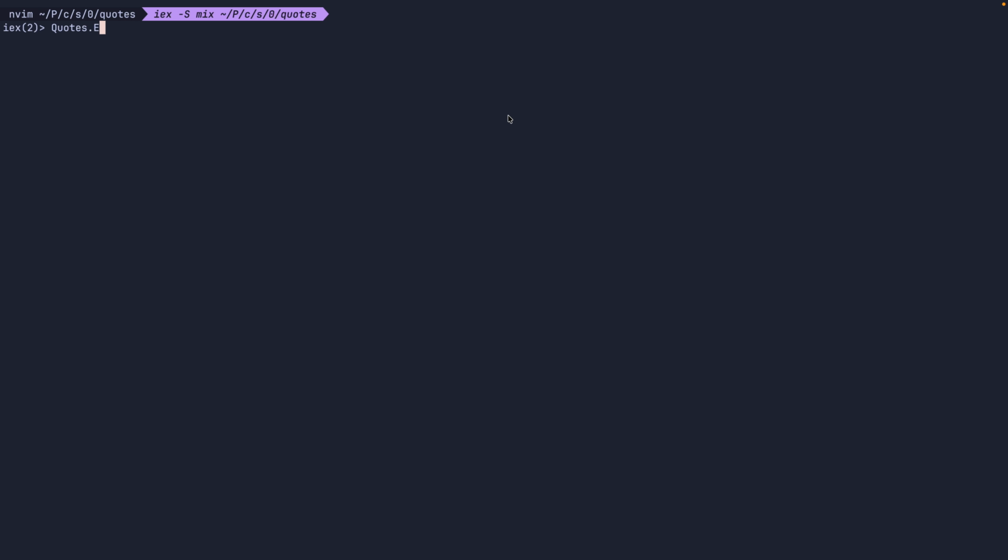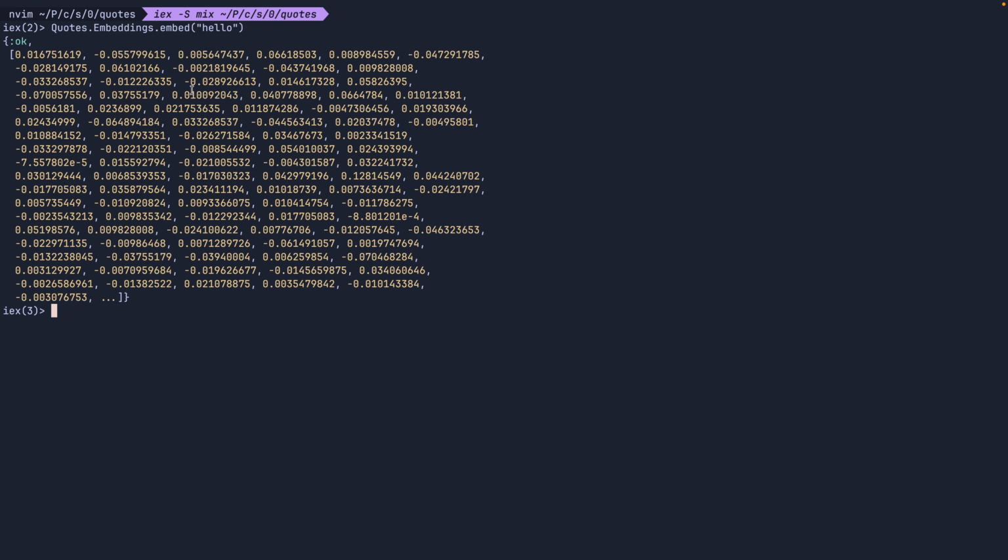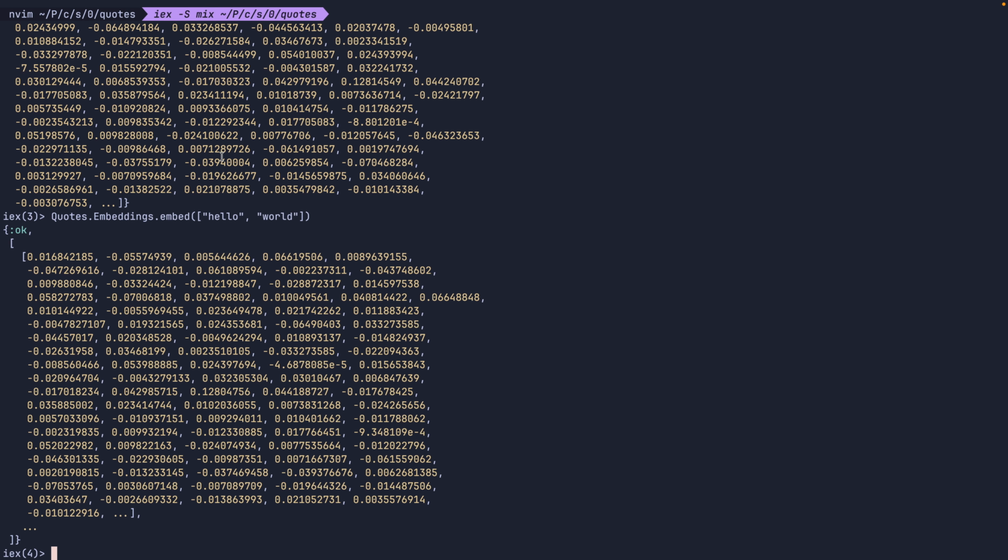We call Quotes.Embeddings.embed for any text like "hello." And we will receive this long vector of floating point values from the API. We can also provide multiple values like this, and we'll receive a list of lists.